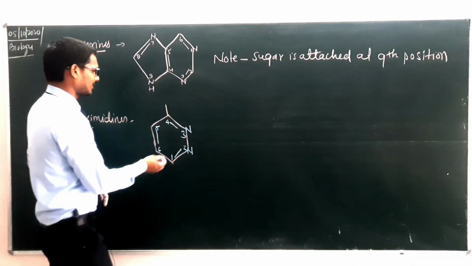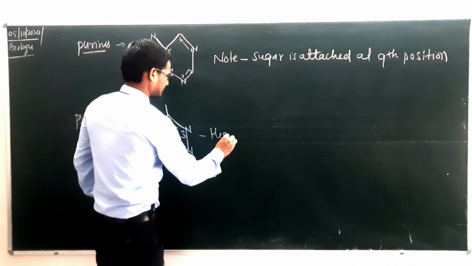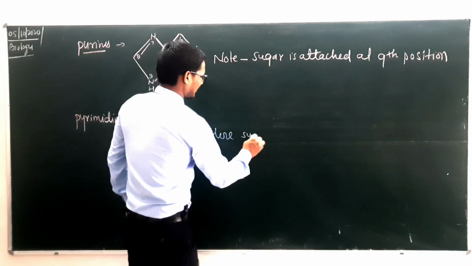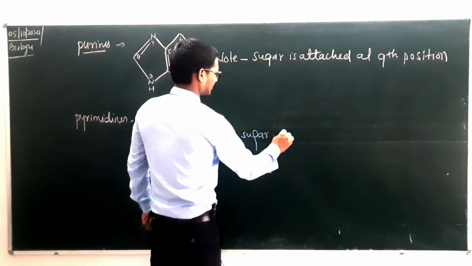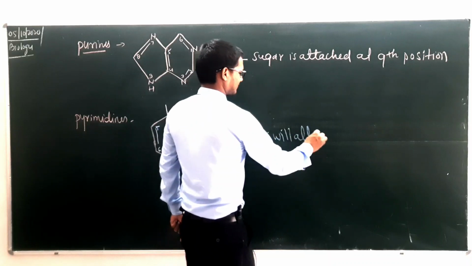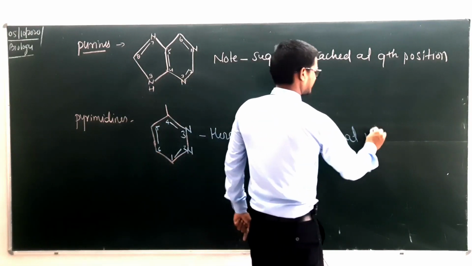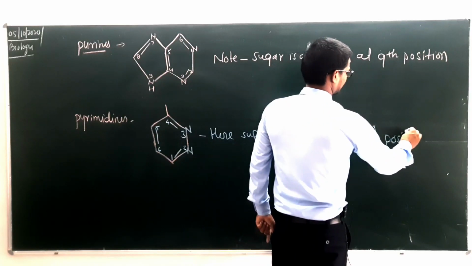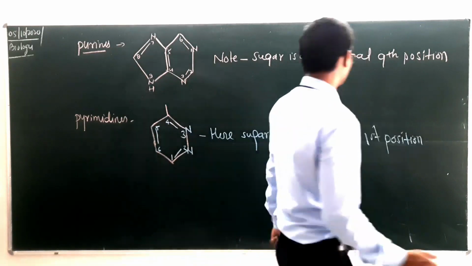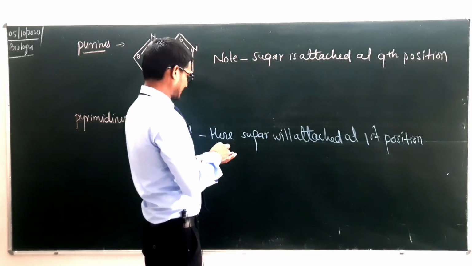But most importantly here sugar will be attached at first position. ठीक है बेटा, दूसरी भाषा में हम क्या लिख सकते हैं?